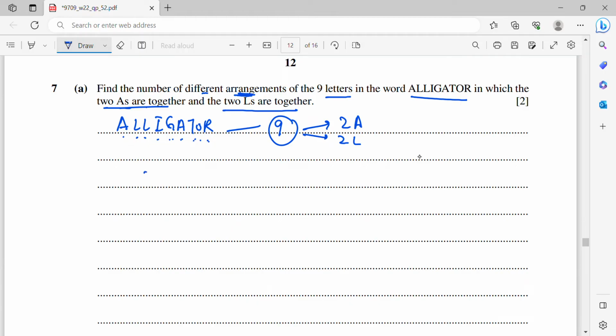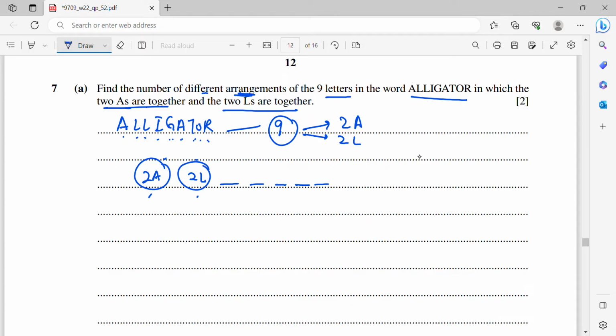So when I arrange, I will write 2A in one group, then 2L in another group, so that they will always be together. Out of the 9, I have considered 4 letters, that means you still have 5 more letters. The question just says that the A's must be together and the L's must be together, so we can put them in any places.